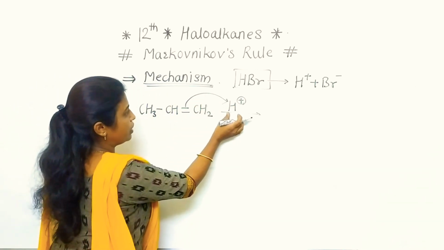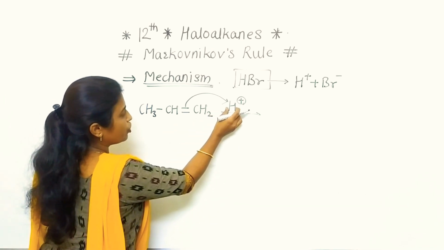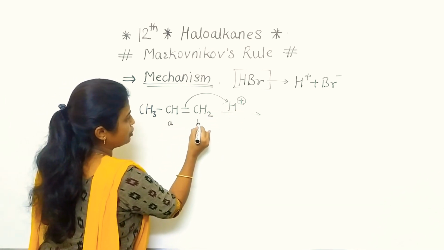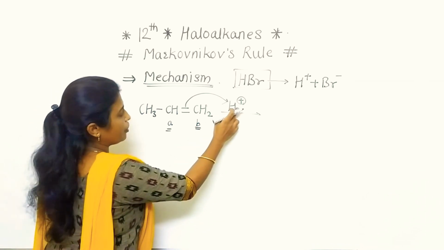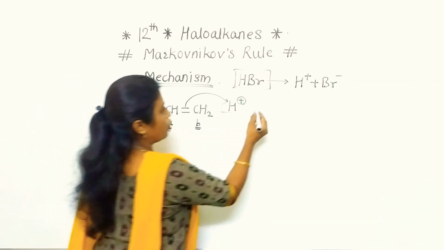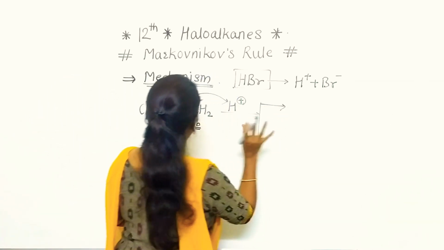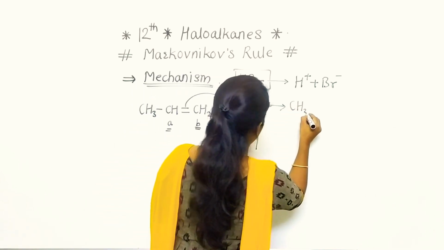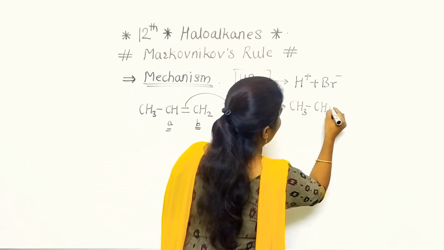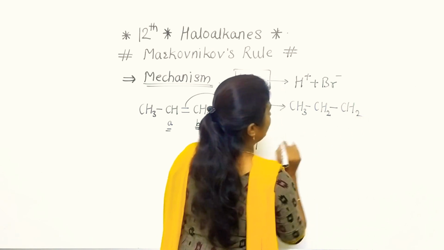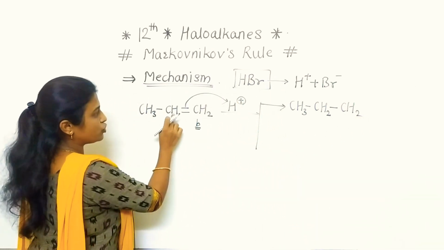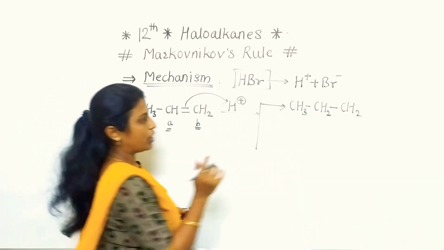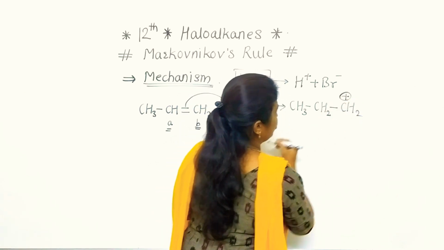So H+ can attach to this carbon as well as this carbon. If H+ is attached to A, then what will be the product? See, I am writing both products here. CH3CH2CH2, where the hydrogen is attached to this carbon, meaning this one remains vacant, so it will carry a positive charge.